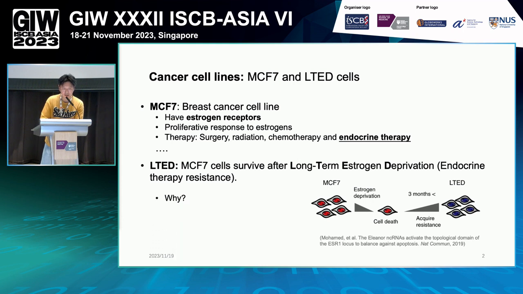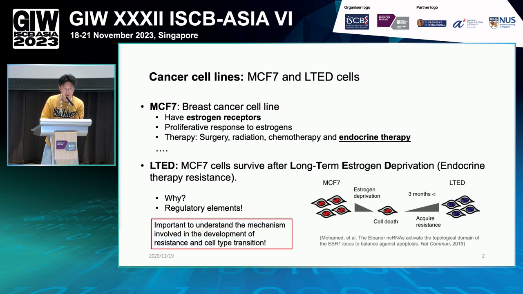So we are thinking about why this happened, and the first thing that came to our mind was the regulatory elements. We think it's quite important to understand the mechanism involved in the development of resistance and cell type transition, because this could represent one type of cancer cell that has endocrine therapy resistance.